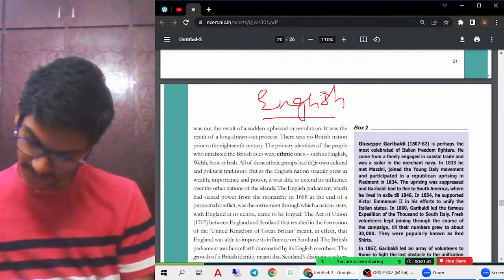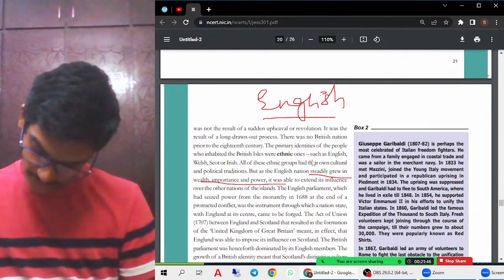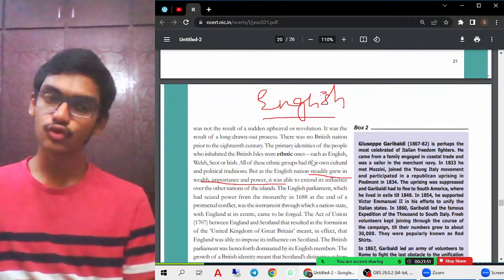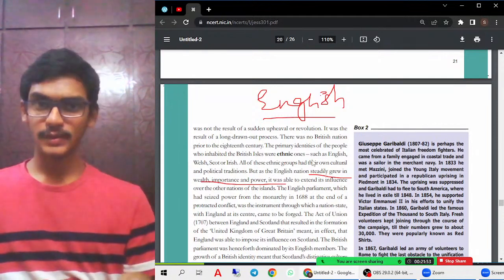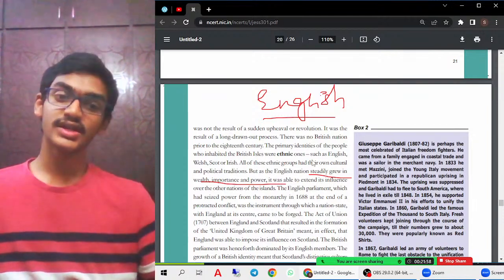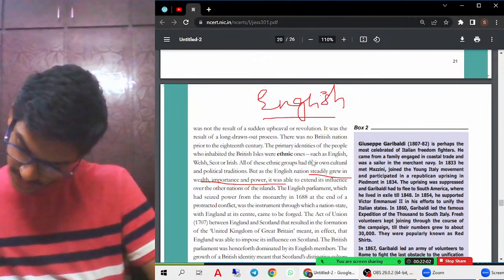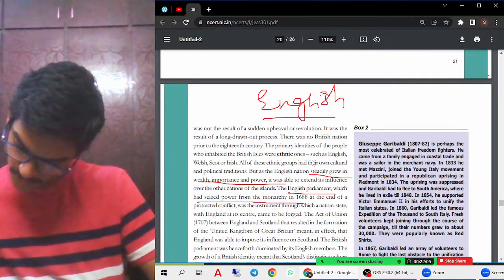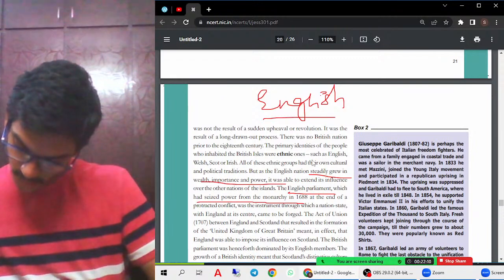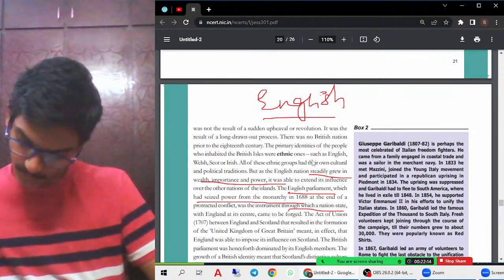So what actually happened was that the English people steadily grew in wealth, importance, and power. They also started to extend their influence over other minorities and groups, that is, the Welsh, Scottish, and the Irish people. They tried to show their dominance and superiority over these regions. The English Parliament, which had seized power from the monarchy at the end of the protracted conflict, was the instrument through which the nation state, with England as its center, came to be forged.